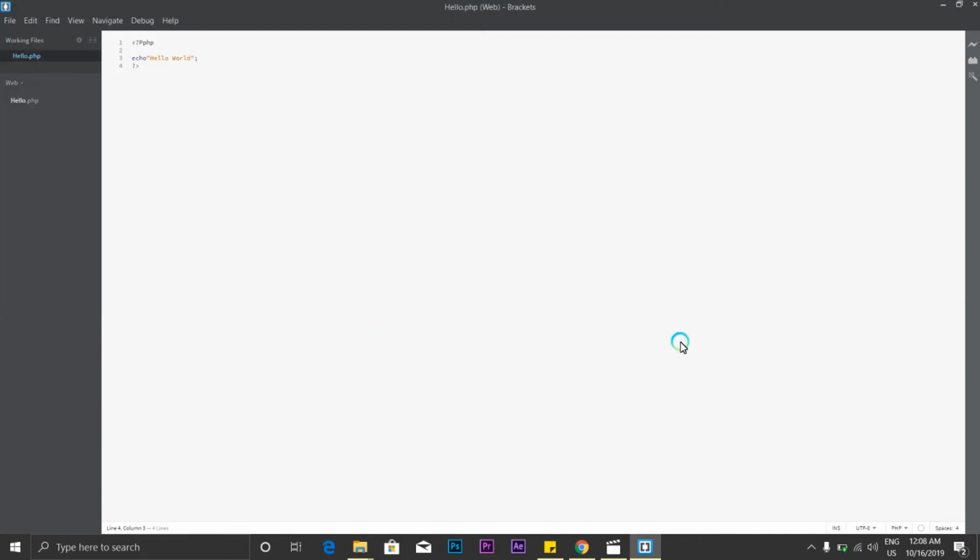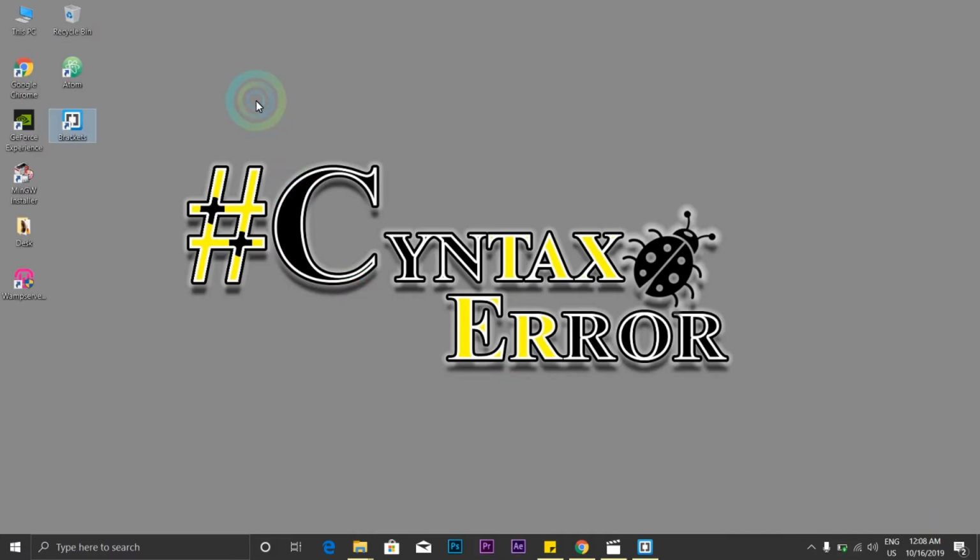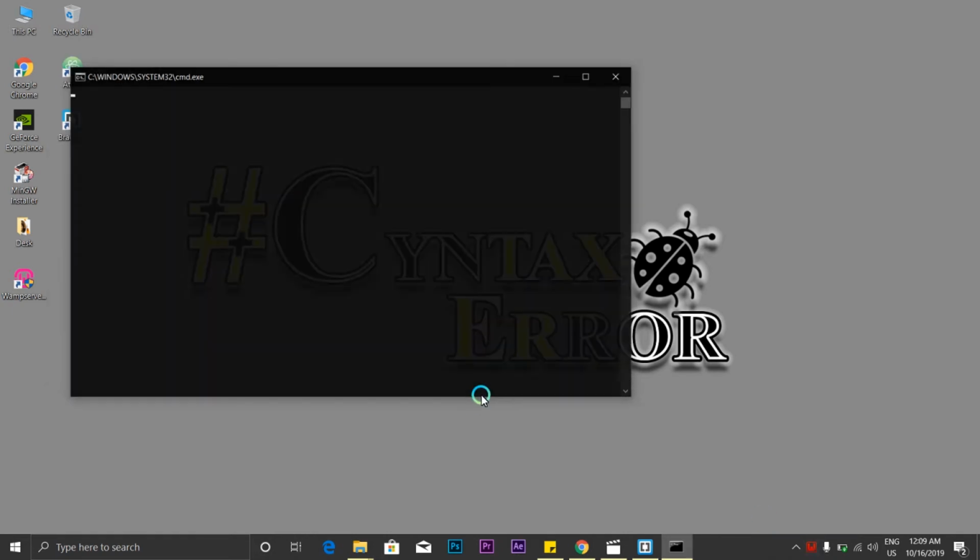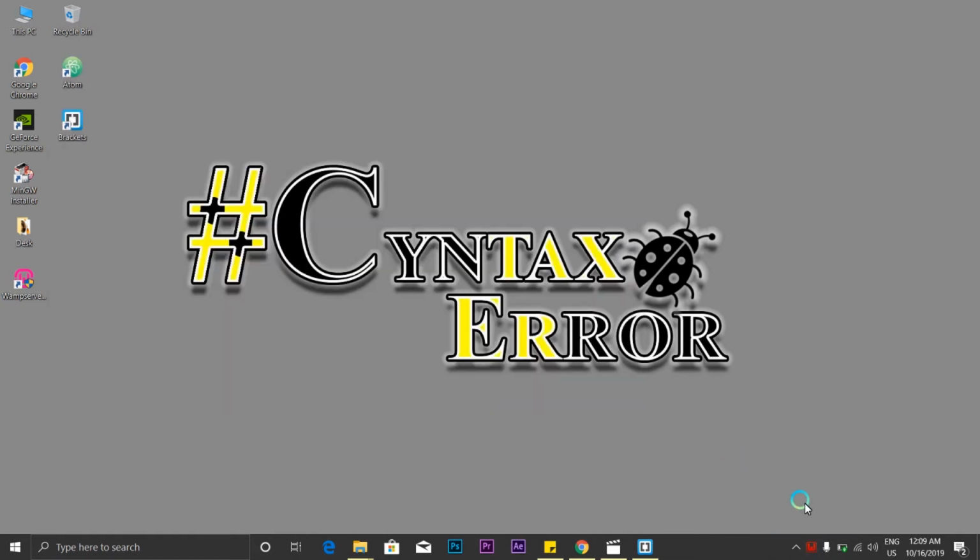So let us go and see if it's working or not. Now let us start WAMP server, or else the PHP won't work. One thing to remind, if you are installing the latest version of WAMP server, make sure all the servers are running. I have noticed that some of the servers are not running and you have to manually start them. So make sure all the servers are running and then go in your local disk, local server, and try to open your file.